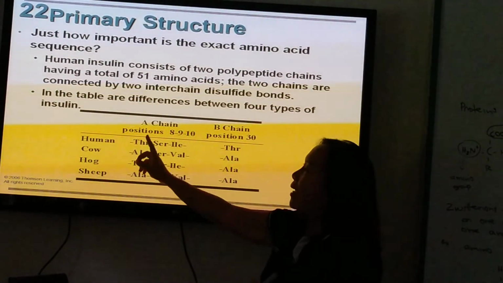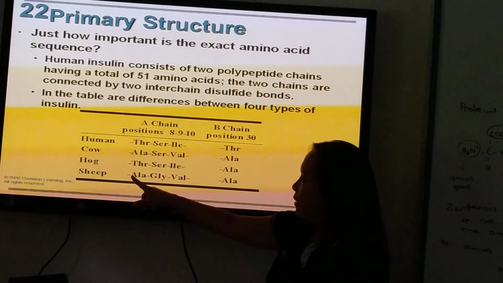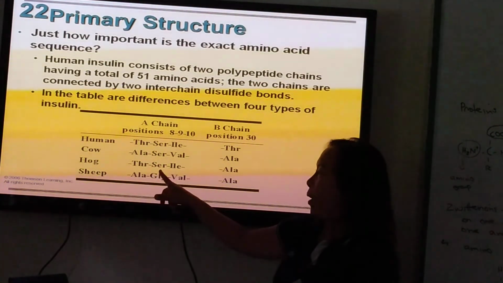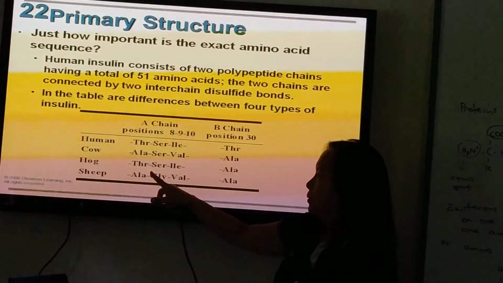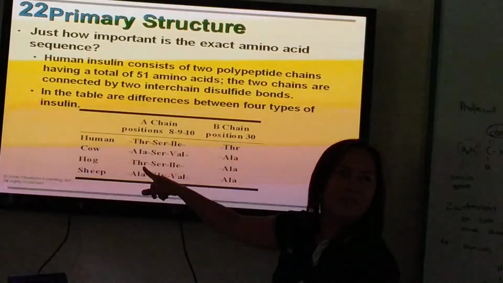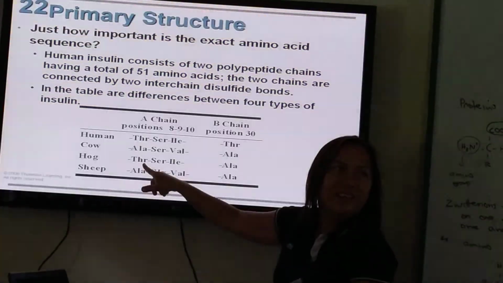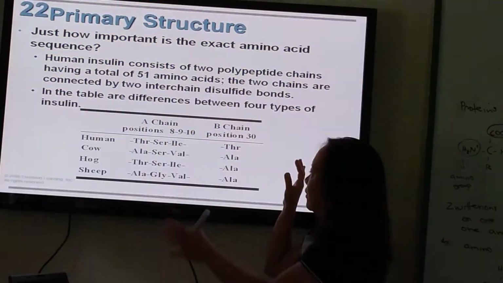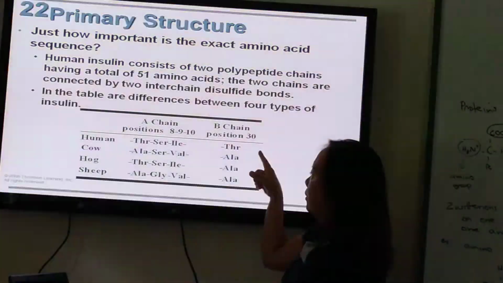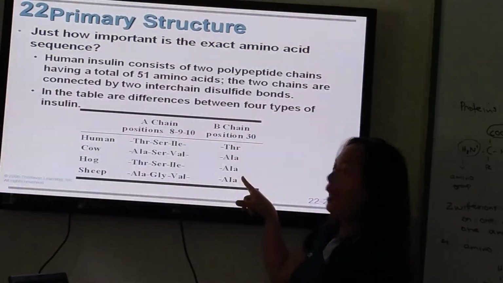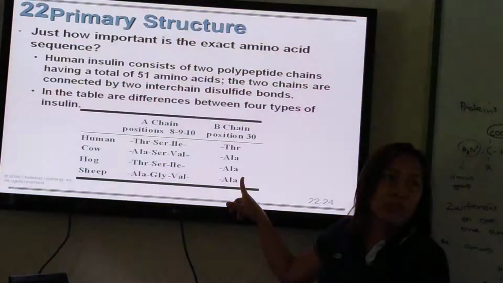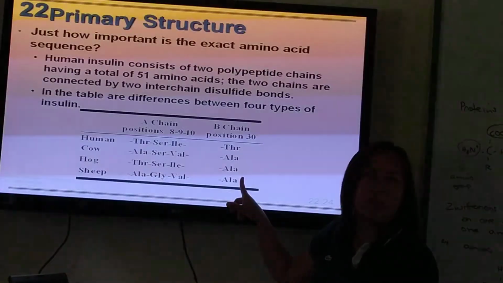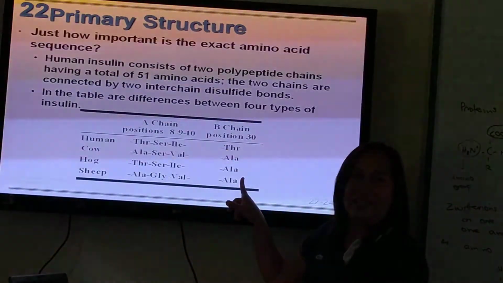Now, here's the A chain in human, which ones have the same sequence of amino acids? The pig. Oh my gosh. So it's similar in the A chain. In the B chain, in human, none so far. And that makes us unique. Fortunately.